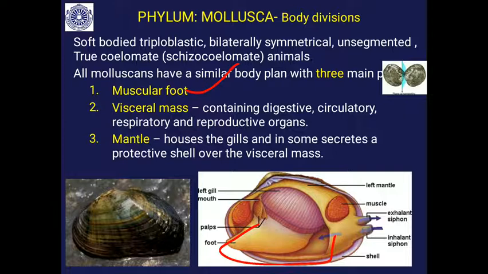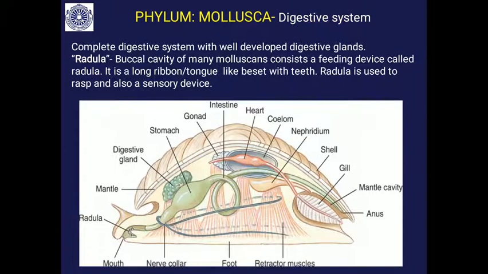Then all the vital organs of the body, digestive, circulatory, together form a mass called the visceral mass. This visceral mass is covered by a flap of skin-like structure, which is called the mantle. The presence of the foot, visceral mass and the mantle is the basic body plan of all molluscans.